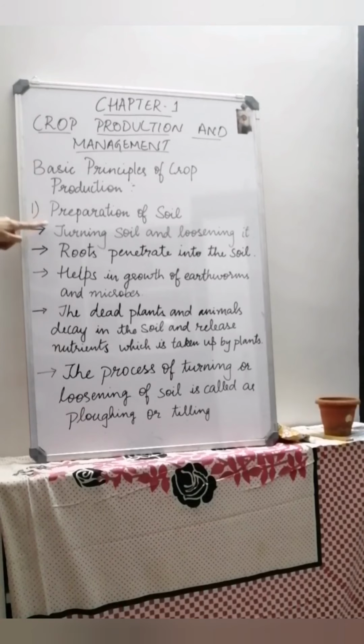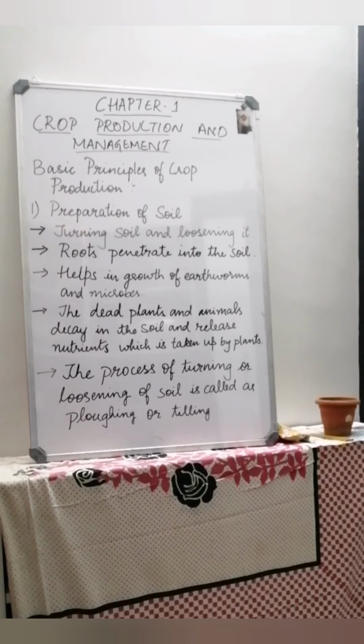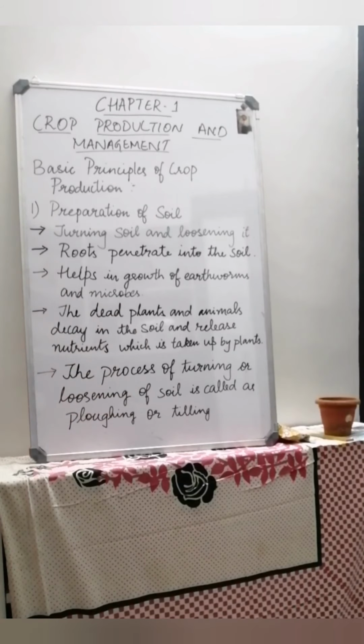So I will show you a small video on how you turn the soil or loosen the soil in a garden. Okay. So the process of turning or loosening of soil is called plowing or tilling. Now in a garden we can use a knife or something else just to mix the soil before adding the seeds in the pot. But in the fields, since it is a large area and fields are very big, farmers use some instruments or equipment to turn the soil. They do not use a knife because it's a large area. So they use some equipment. We'll study that equipment later.